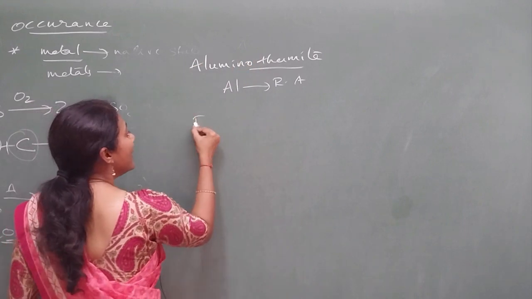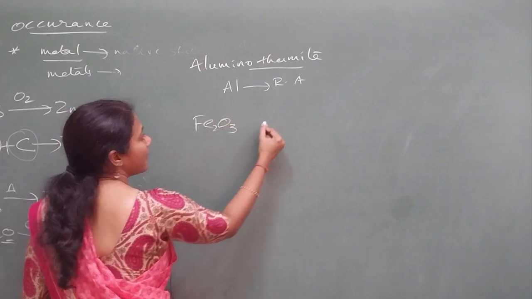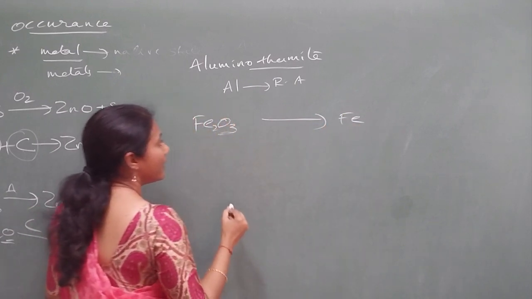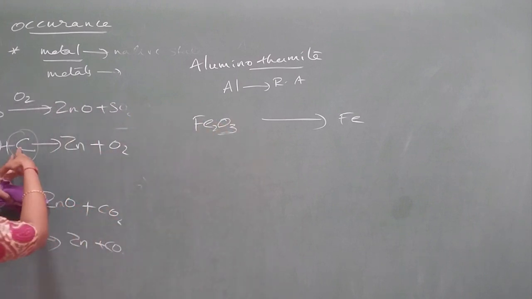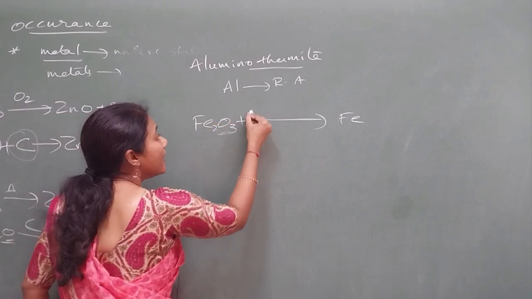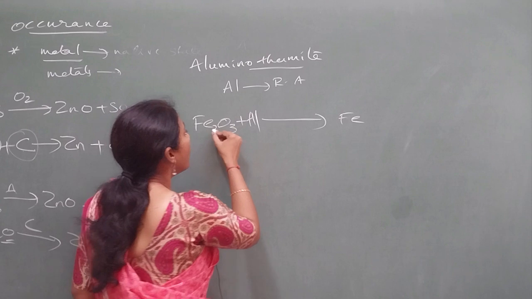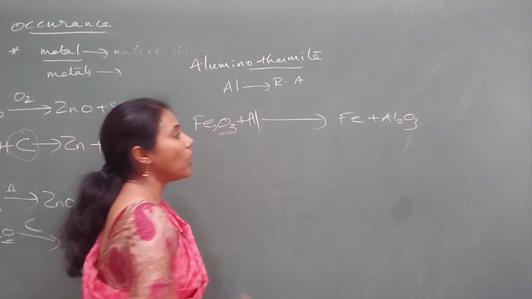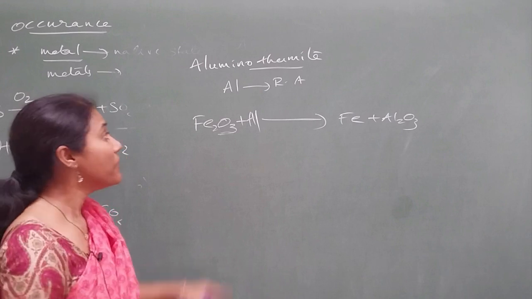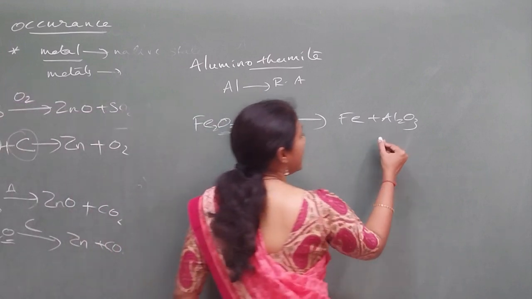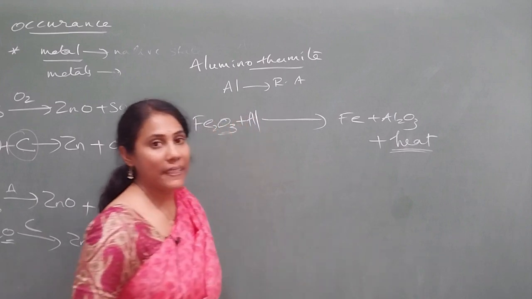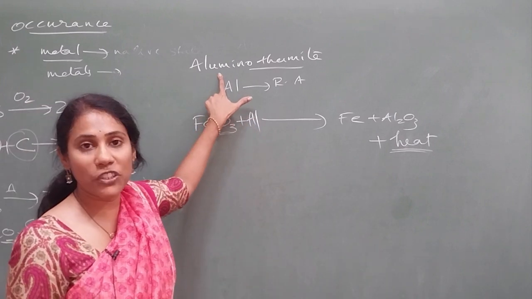Suppose Fe2O3 is there. I want to remove this oxygen part. I want pure iron. I can use carbon, no doubt, but instead of this, if I use aluminium, what do I get? Fe plus Al2O3. This is called the aluminothermite reaction. The speciality of this reaction is that a large amount of heat is liberated. This is an exothermic reaction, guys.